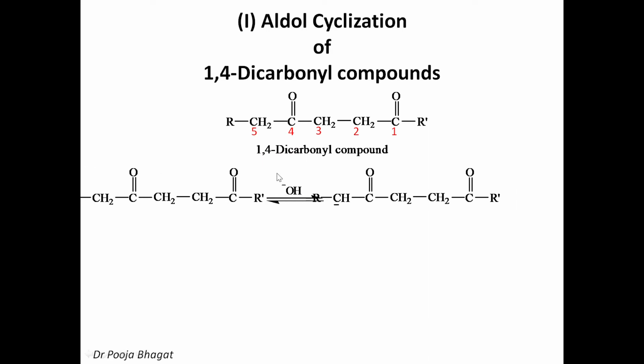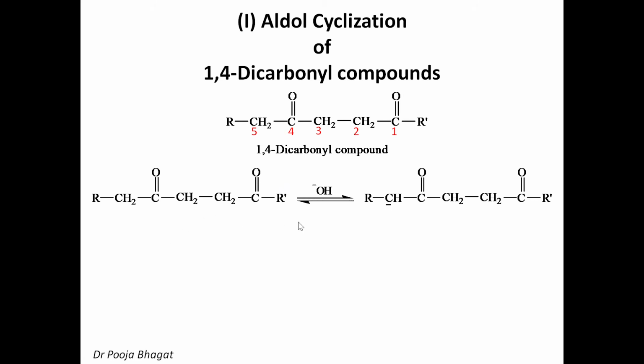So let's see. This is the structure of the 1,4-dicarbonyl compound. When this compound is treated with base, this carbon will give up its alpha hydrogen and you will get this enolate ion.